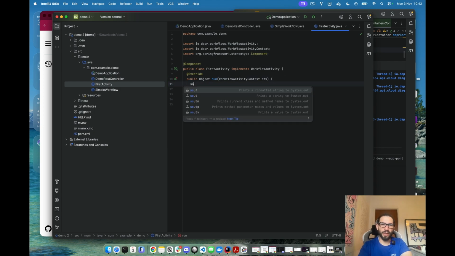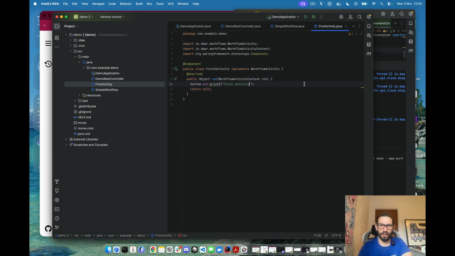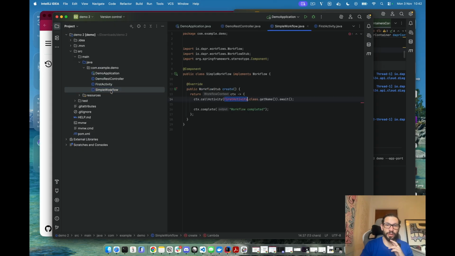And in this case, let's do something super simple, like executing the first activity. There you go. So we'll just print a line. Here is where you would call all the systems, place messages in a message queue, interact with the cloud service, call ChatGPT, whatever you want to do in your workflow. So this is a super simple workflow.